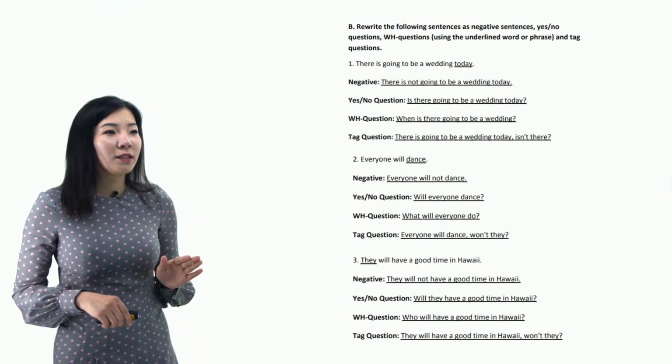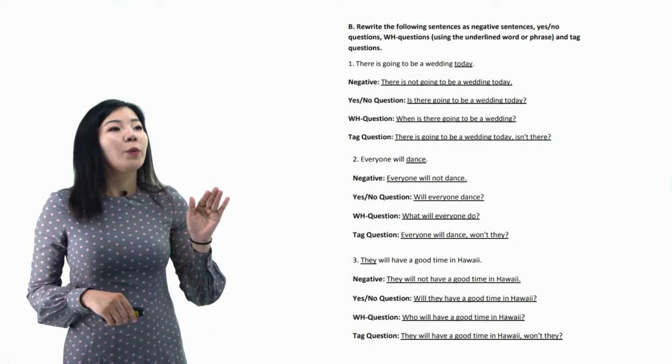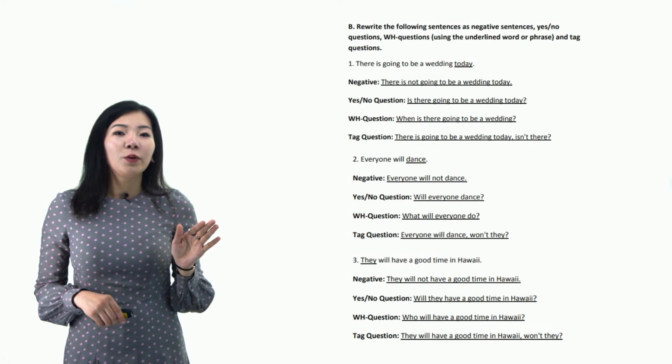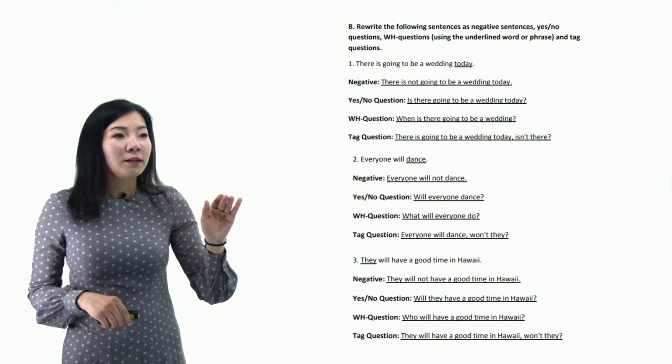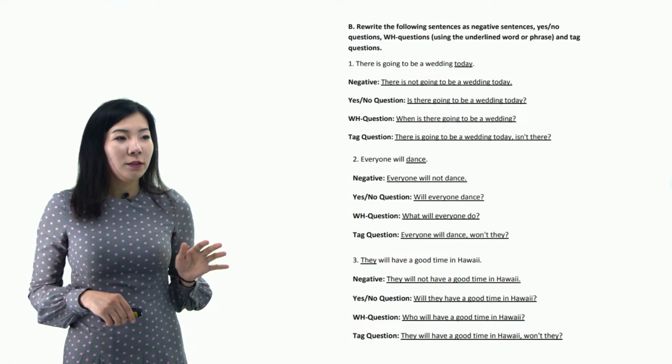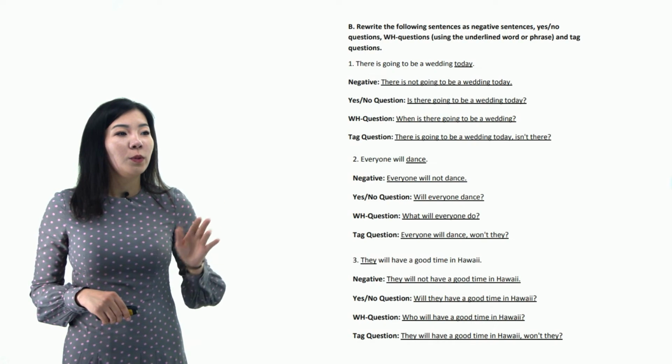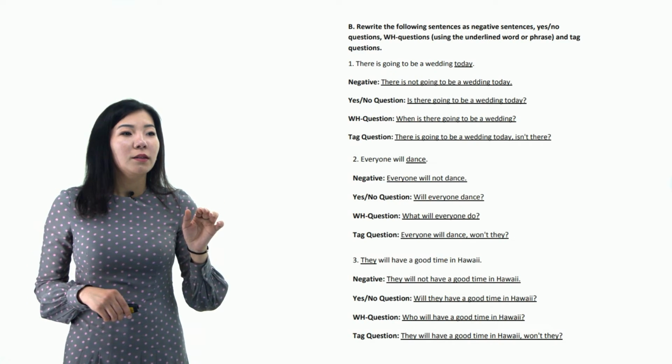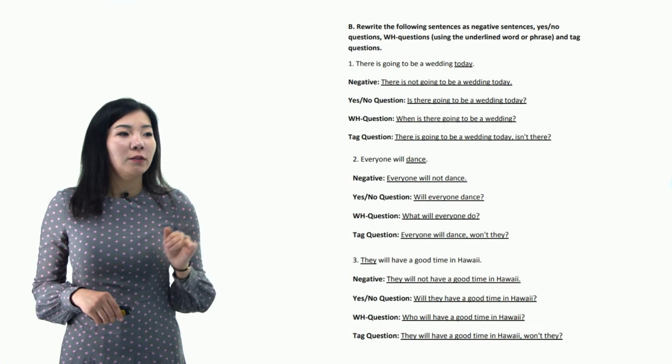So the first sentence is, there is going to be a wedding today. In negative form, it's going to be, there is not going to be a wedding today. Is there going to be a wedding today? When is there going to be a wedding? There is going to be a wedding today, isn't there?